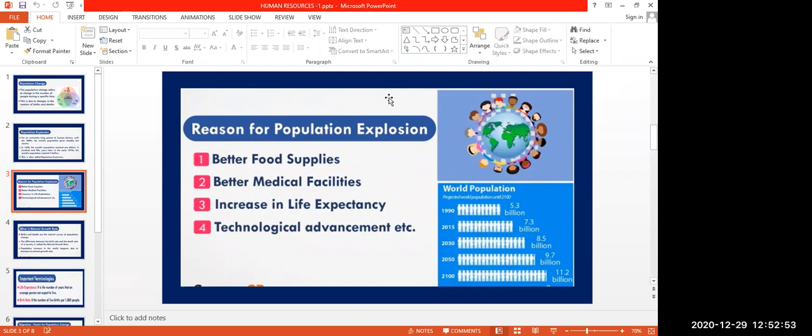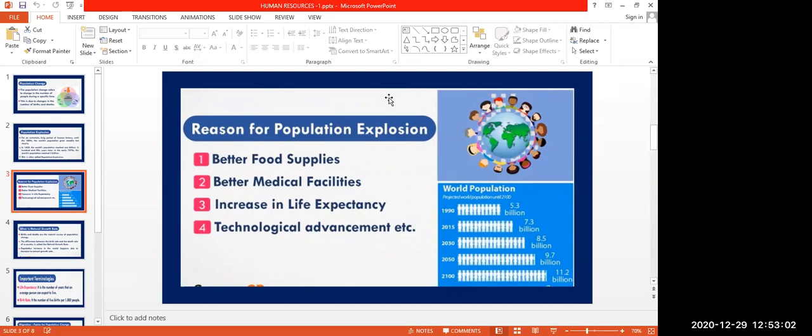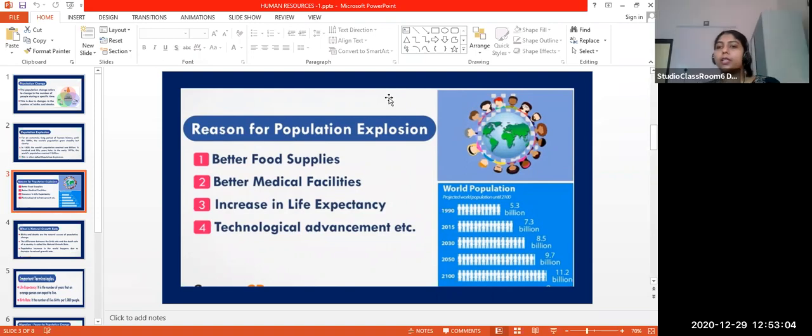Clear? Term population explosion and changes. Yes, Isha. Ma'am, what is technological advancement? What is technological advancement? You know, technology advance. When we take the case of hospitals, they are using modern technology to diagnose all the diseases within hours. Doctors can diagnose the diseases, right? It is all because of technological advancement. Then treatments for all diseases are available, right? Because of technological advancement. For example, we can say now corona, right?